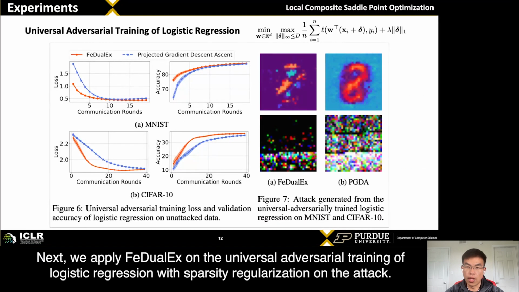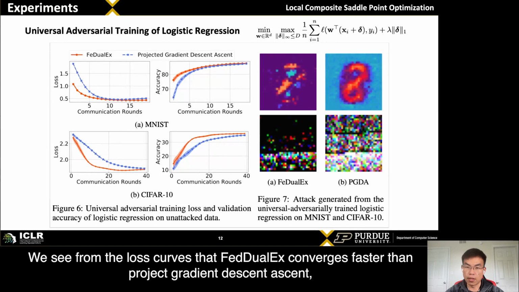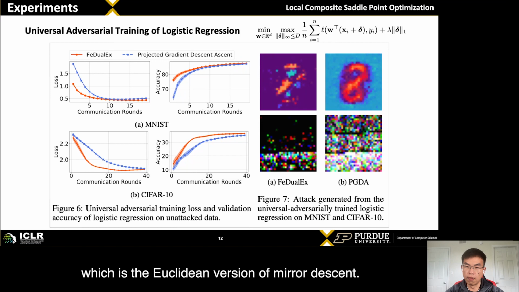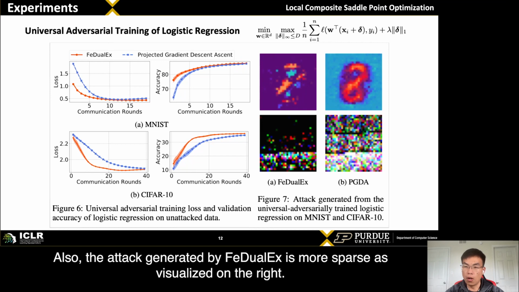Next, we apply FedDualX on the universal adversarial training of logistic regression, with sparsity regularization on the attack. We see from the loss curves that FedDualX converges faster than projected gradient descent ascent, which is the Euclidean version of mirror descent. Also, the attack generated by FedDualX is more sparse, as visualized on the right.